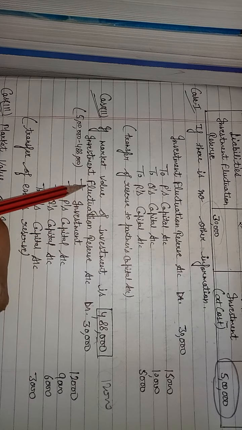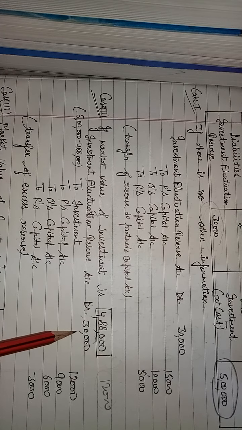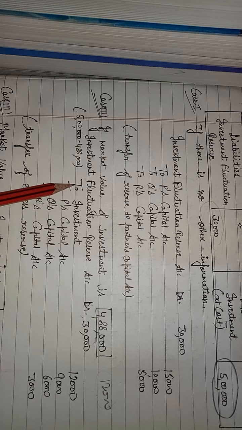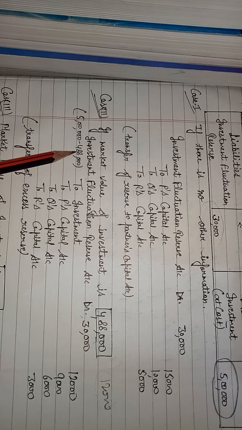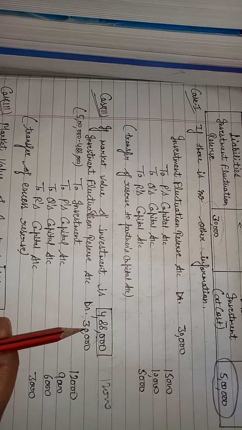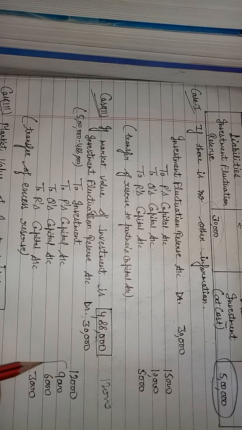Clear? See journal entry: investment fluctuation reserve of 30,000. From this reserve, we are charging our loss of investment with the name of to investment. What is loss amount? 5 lakh minus 4 lakh 88,000. 12,000 loss will be recovered from reserve. So, to investment 12,000, remaining 18,000.